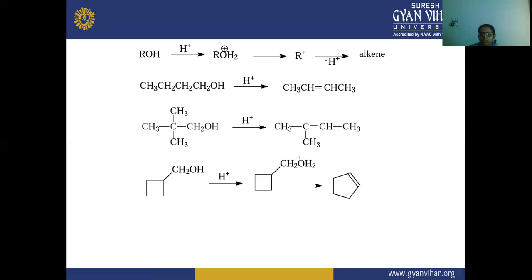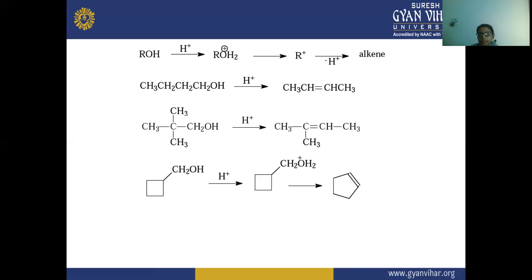Next is a cyclo compound, and in the cyclo compound the CH2OH is attached to the cyclobutane, and when there is a removal of the water molecule, a dehydration, you can see there is a formation of cyclopentene. So the CH2 is also involved in this ring.